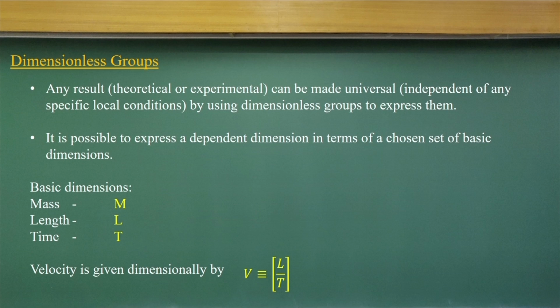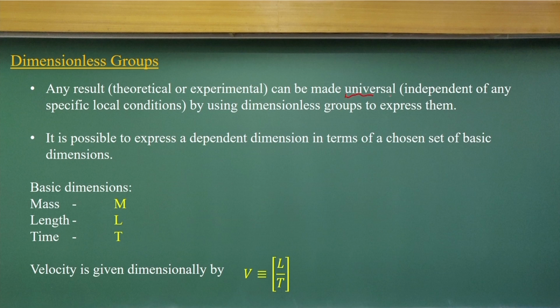Now, come to the dimensional groups. I think you know this even from class 11th or 12th. The basic dimensions are mass, length and time. These are the three basic dimensions. When you do a theoretical or experimental analysis, it can be made universal, independent of its specific location, by using a dimensional group to express it.